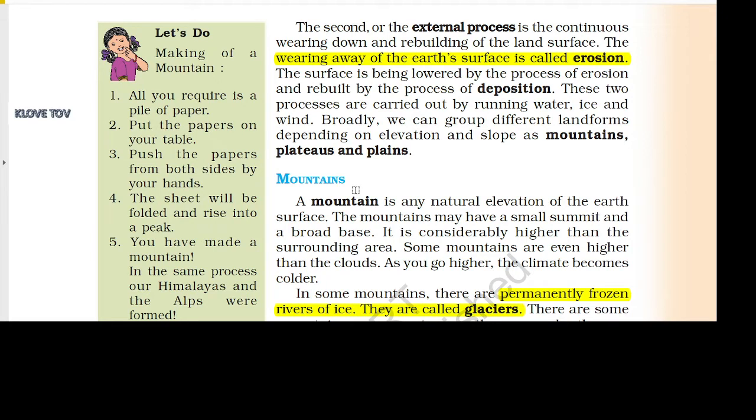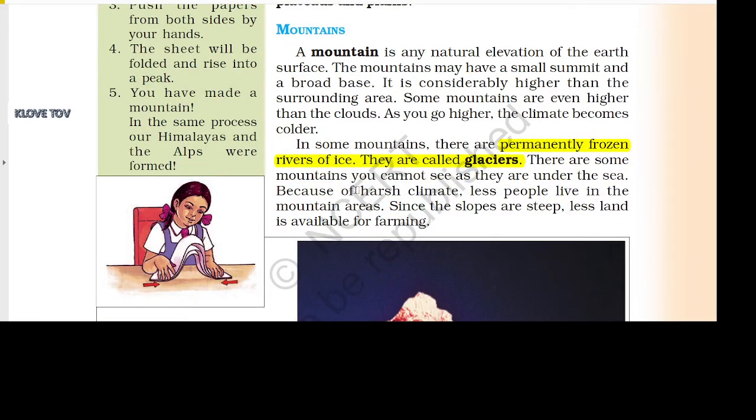The wearing away of the Earth's surface is called erosion. The surface is being lowered by the process of erosion and rebuilt by the process of deposition. These two processes are carried out by running water, ice, and wind. Broadly, we can group different landforms depending on elevation and slope as mountains, plateaus, and plains. Mountains. A mountain is any natural elevation of the Earth's surface.